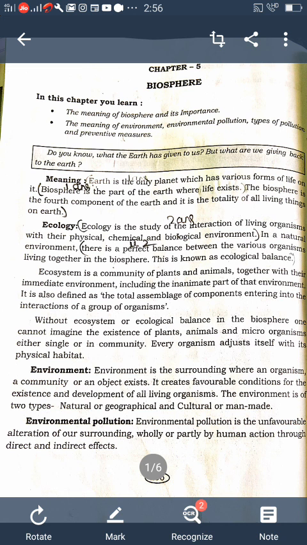So next, biodiversity. What is biodiversity? Next we learn about biodiversity. The variety of flora and fauna in a region is known as biodiversity. Flora means plants and fauna means animals. The distribution of different kinds of plant and animal species in a region shows the richness of biodiversity. The maintenance of biodiversity is very important both for the quality of the environment and for human survival.